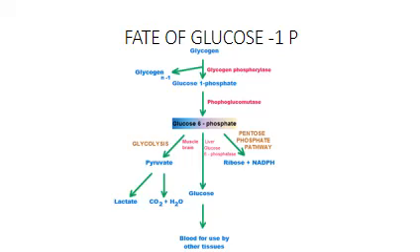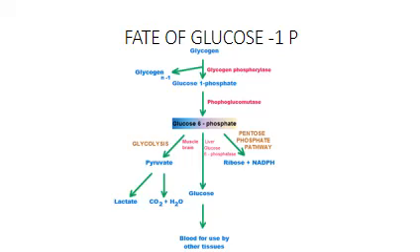So, the fate of glucose 1-phosphate. By the breakdown of glycogen, I told you, you get glucose 1-phosphate. By the enzyme phosphoglucomutase, it is converted to glucose 6-phosphate. In the muscle and the brain, the glucose 6-phosphate can go through the glycolytic pathway giving pyruvate or lactate under